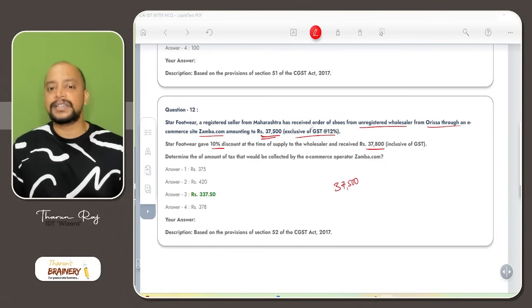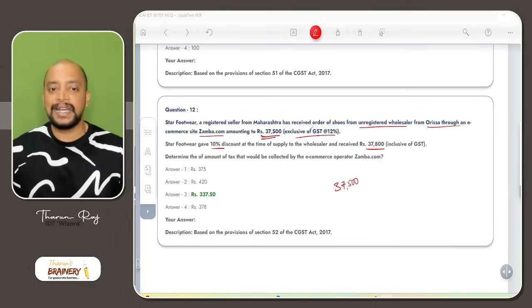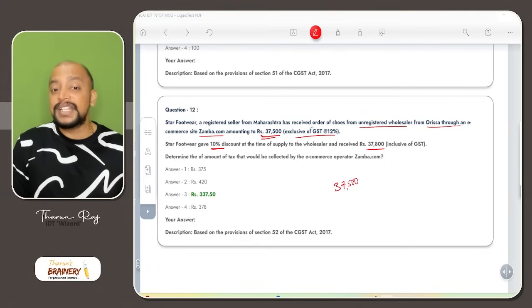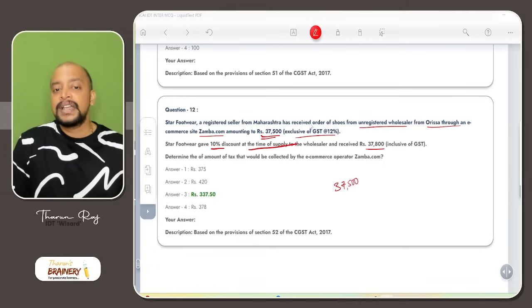So on 37,500, TCS needs to be computed. But here a discount is given. What type of discount is it, pre-supply or post-supply? Pre-supply discount. What is the value of supply? Value of supply is minus 10%, that is 3,750.